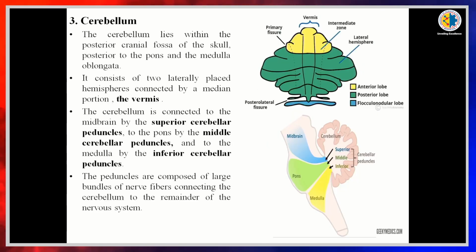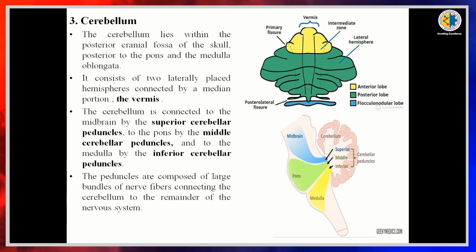Then coming to the cerebellum, the cerebellum lies within the posterior cranial fossa in front of the pons and the medulla. It consists of two lateral hemispheres which are separated by a median portion known as the vermis.